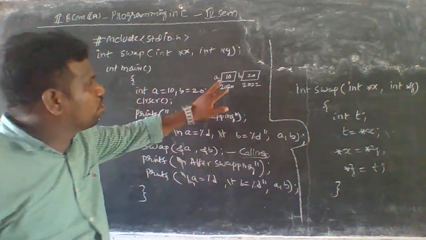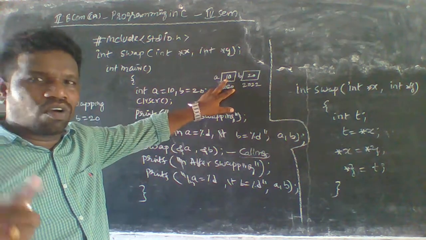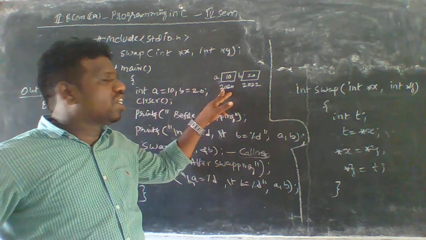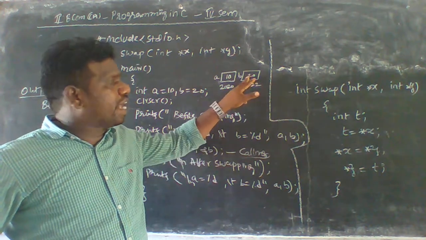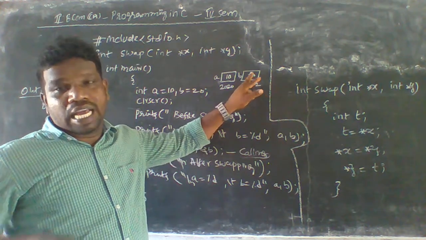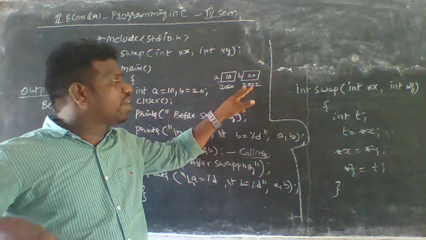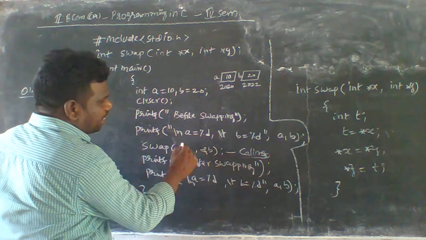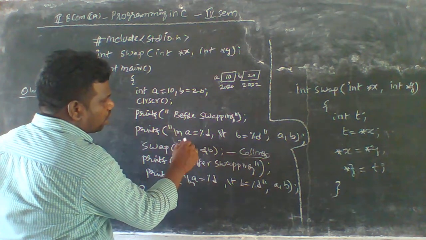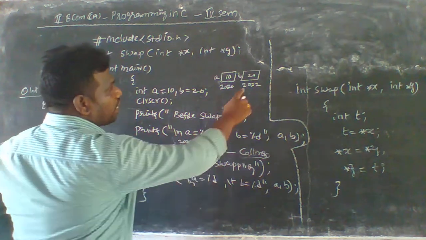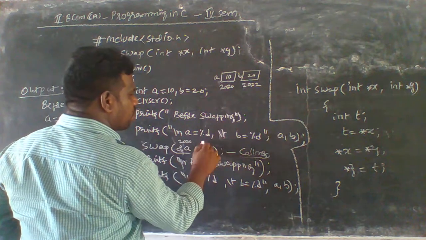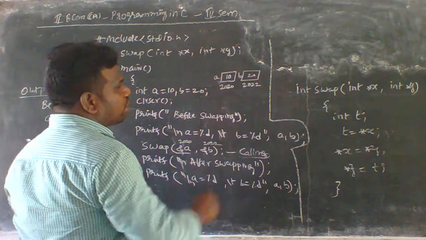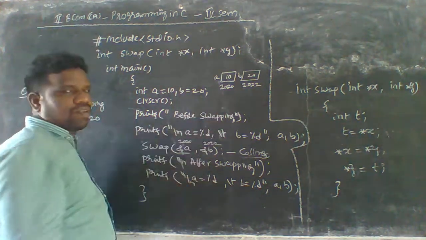Okay, so the a value is 10, ampersand a is 2020. B has only the 20 value, ampersand b has 2022. Okay, that's why it is indicating 2020. What does ampersand b indicate here? 2022 here.